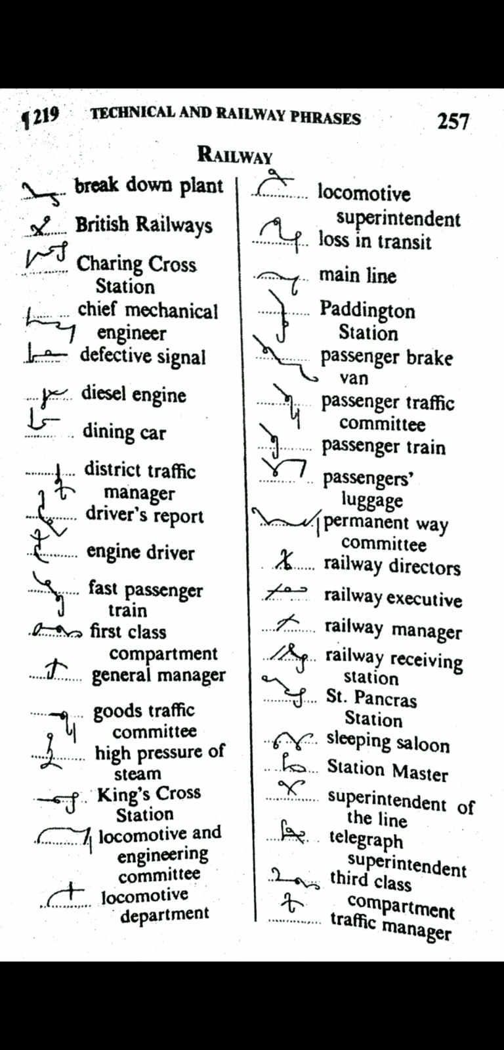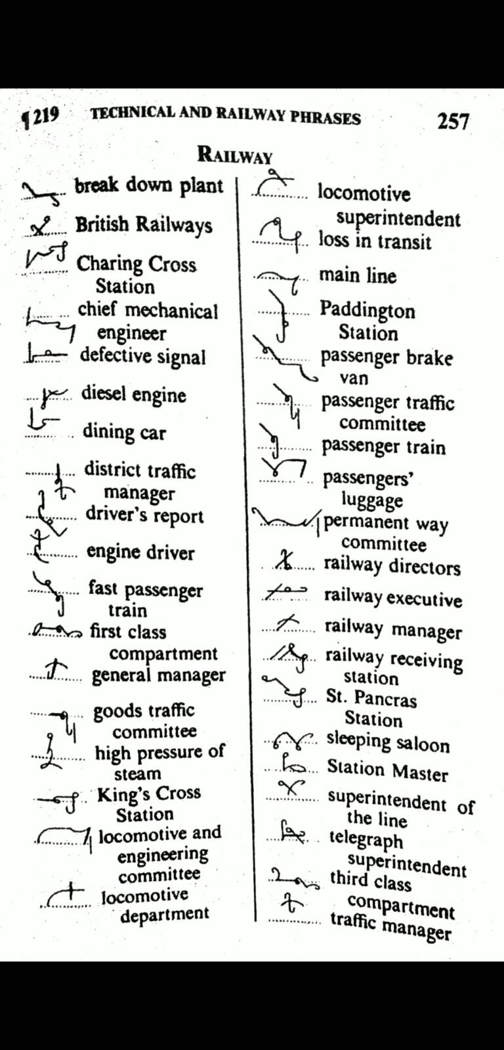Charing Cross Station. Upward above the line J, upward R with NG for Charing, Cur with a circle for cross, T with shan hook for station. Chief Mechanical Engineer, J through the line, M stroke, K stroke with N hook for mechanical, N stroke J for engineer.